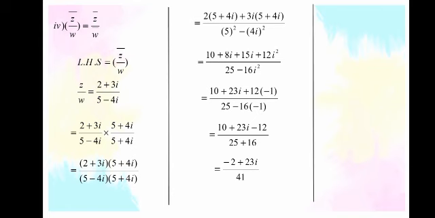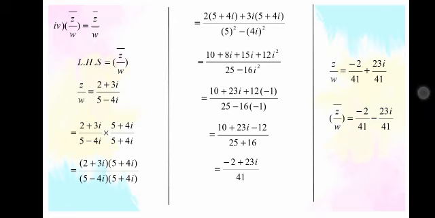This is the value of z over w. Now according to the left hand side, you have to take the conjugate. For conjugate, split the terms. z over w is equal to -2/41 + 23i/41. When you take the conjugate of this, it will become -2/41, and the imaginary sign will be changed, plus is converted into minus, it will become -23i/41.